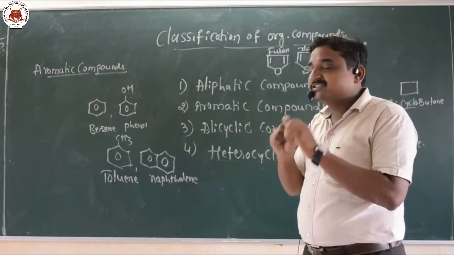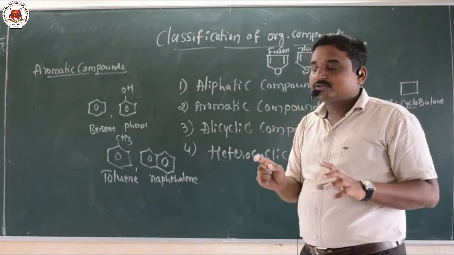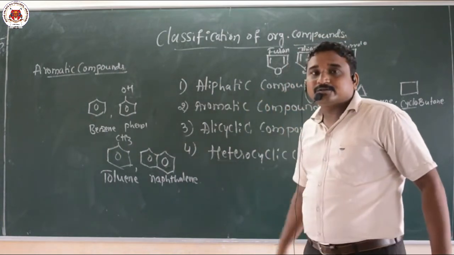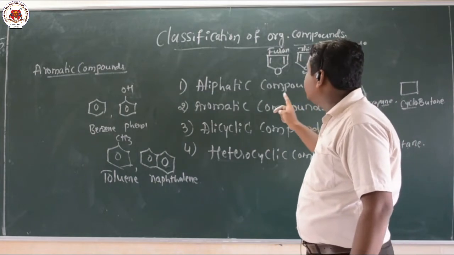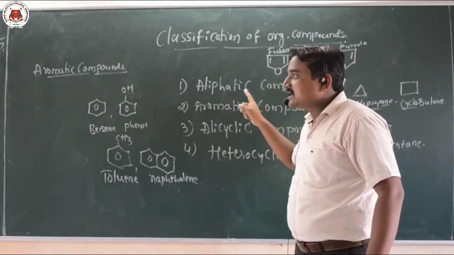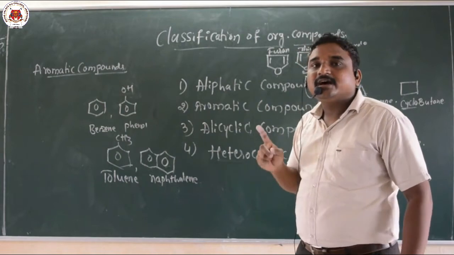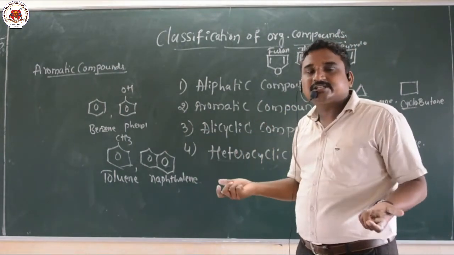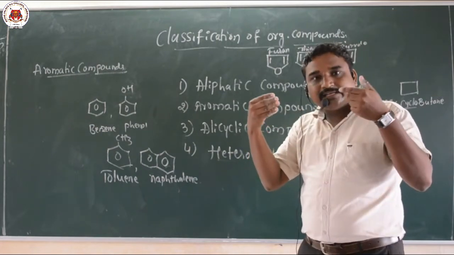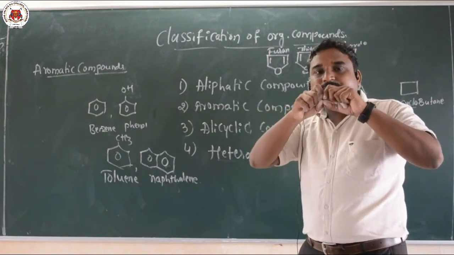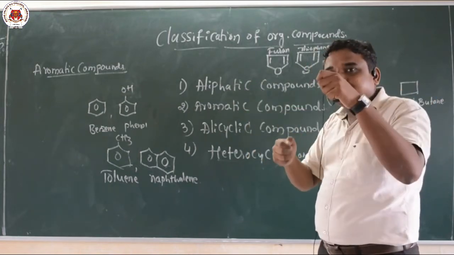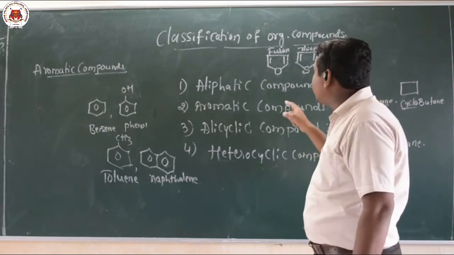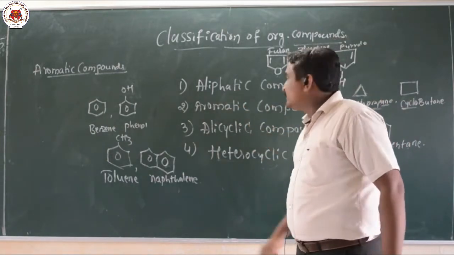They do not consist of a cyclic structure. Such compounds are called aliphatic compounds. Examples I have already told: alkanes, alkenes, alkynes. Such compounds have what here? An open chain structure, with carbon combined together, forming either a long chain or a branched chain. It indicates there is an open chain, so such compounds are called aliphatic compounds.